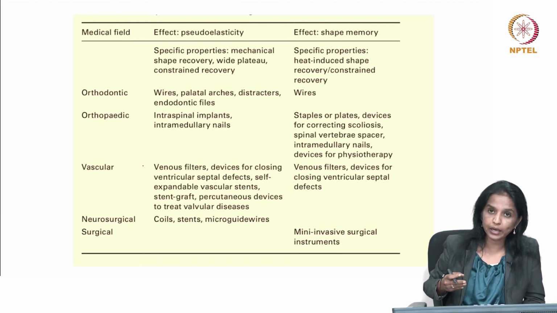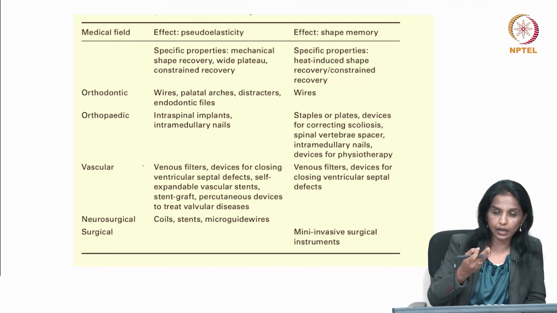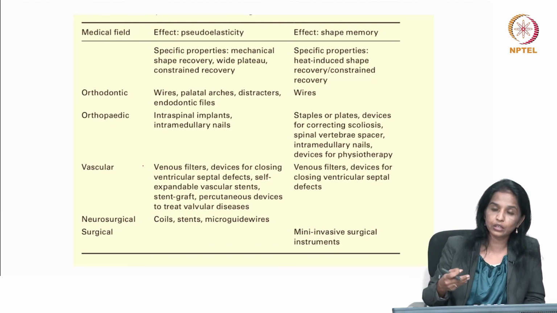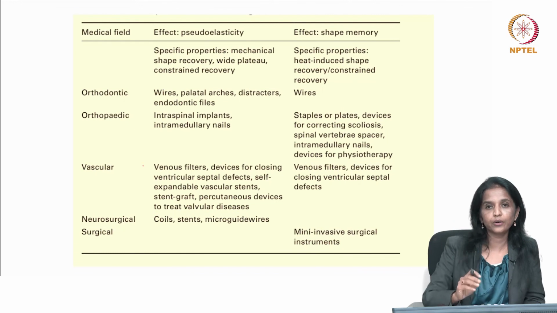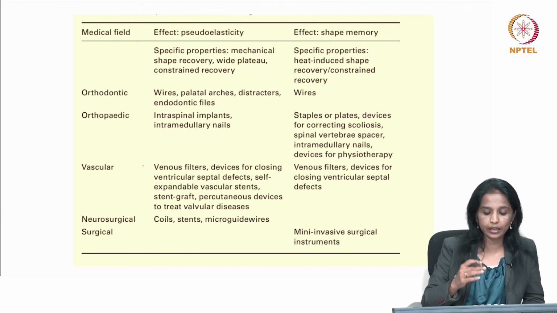So, where you have a blocked artery or an atherosclerotic plaque, the stent which has a shape memory alloy can be pushed in, and then it can be altered accordingly where and when required.